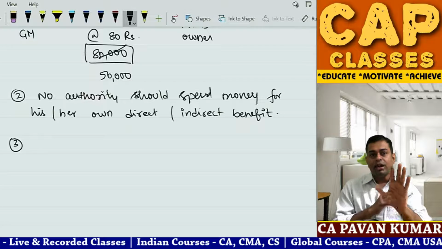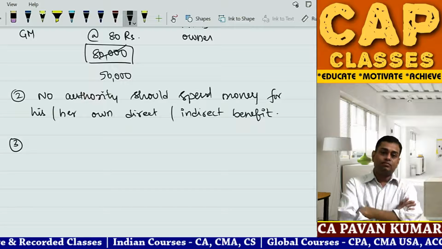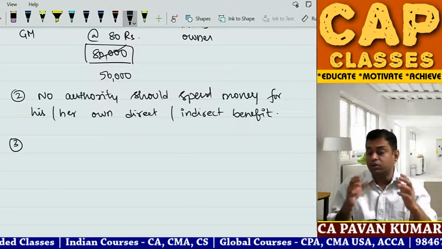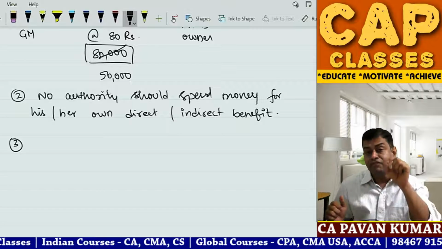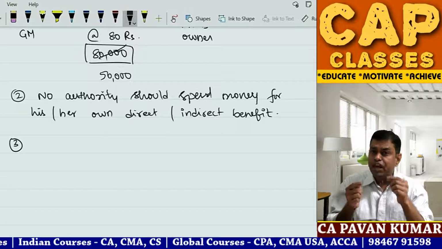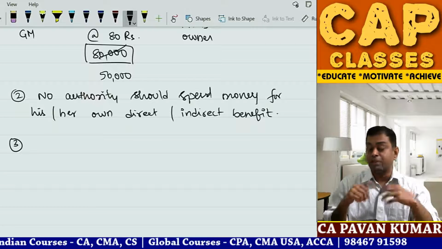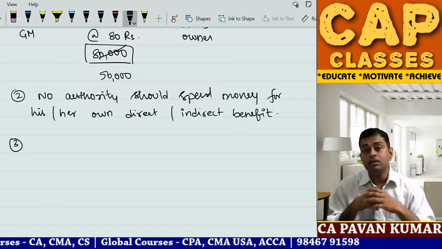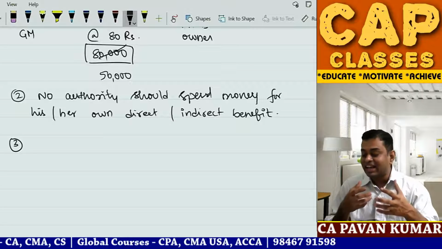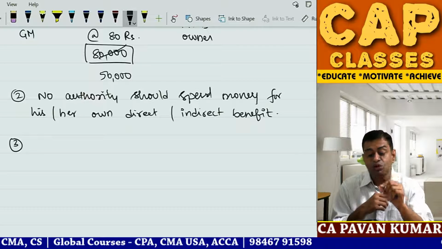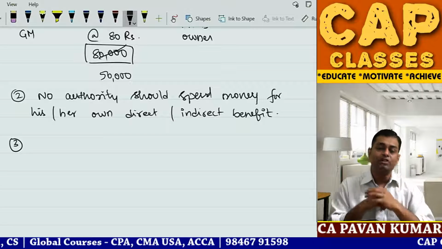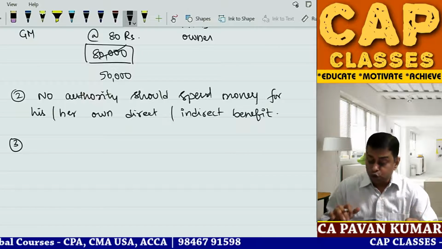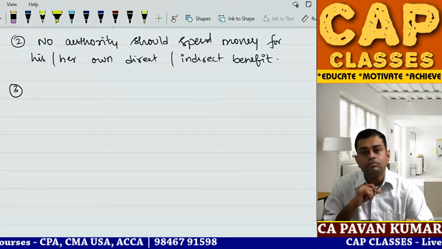But do you think a politician or a minister will do it like this? I have a right to distribute 100 machines, or 100 plots of land. Will I verify a deserving candidate, or will I do it directly or indirectly for my benefit? My friends, my family, my relatives, my kith and kin, my party man, my party karyakarta. So don't you think they will do something for their own direct or indirect benefit? That is one of the principles. You should not.